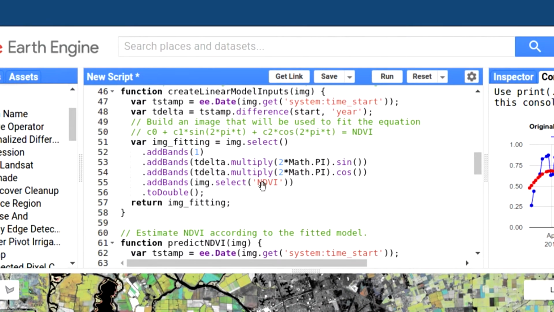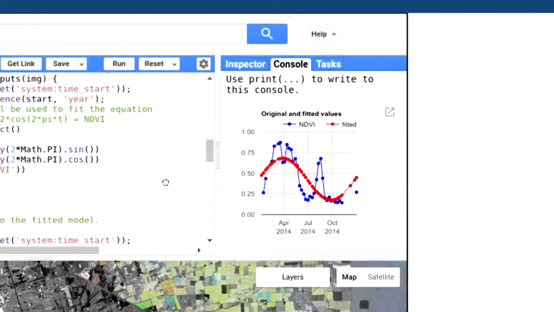This is where you write your JavaScript code. You'll need to know a little bit of JavaScript, but the developer documentation is very good, and very good examples are given. Most of the time, you will just copy that example, change the product or change the study area, and run it for your application.